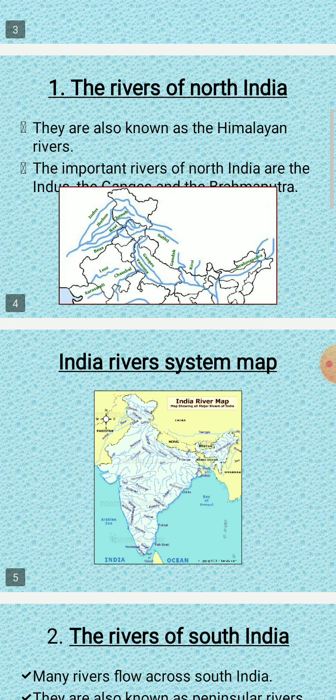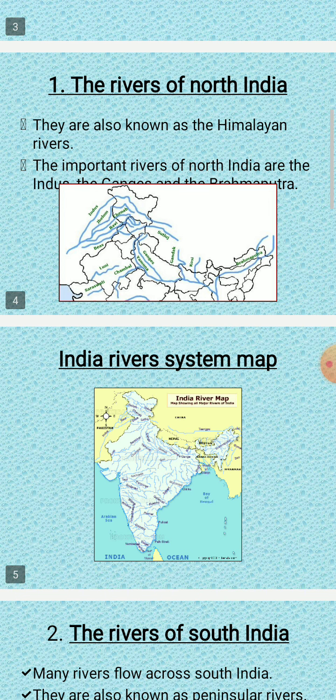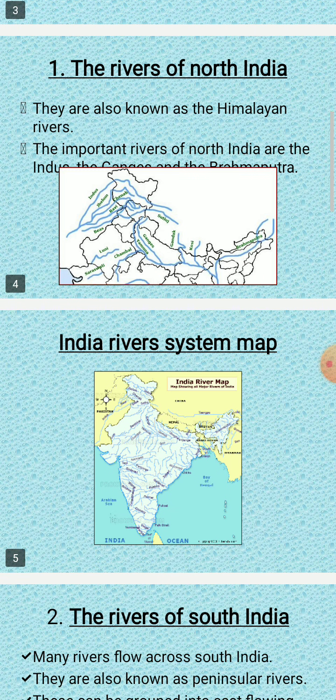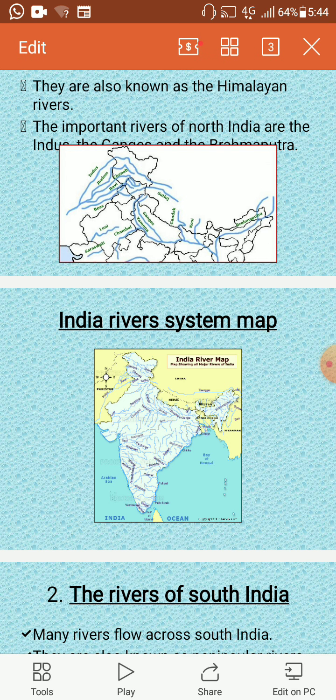So we can't depend only on the monsoon all the year. So we have adopted irrigation. Irrigation is very much necessary in India. Also in the summer season, through irrigation only we are growing the crops because there is no rainfall at that time. Only the monsoon is seasonal rainfall.